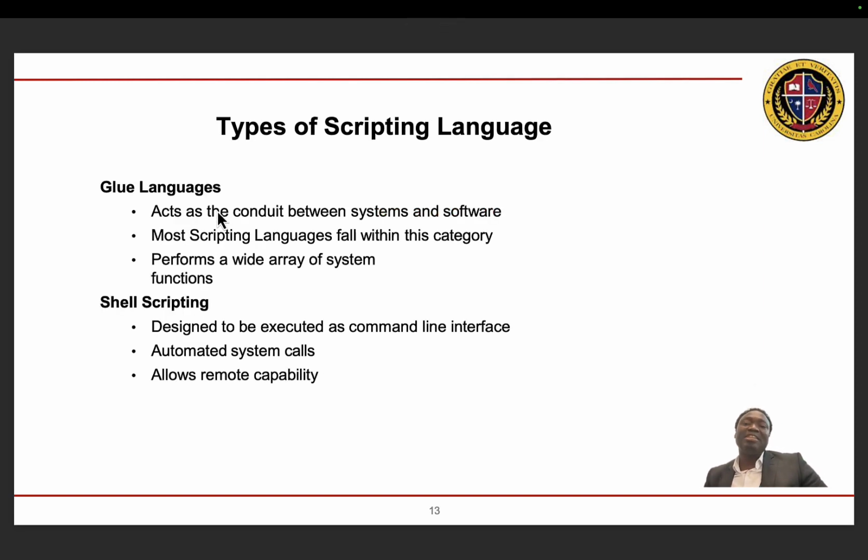Now that we've seen the importance of scripting, the next question we have to ask ourselves is, how do we write scripts? To write scripts, you need a programming language or a scripting language. Scripting languages are also programming languages, high level in nature, and by high level we mean they are close to the level of the human language. Now, there are different types of scripting languages. Let's look at them.